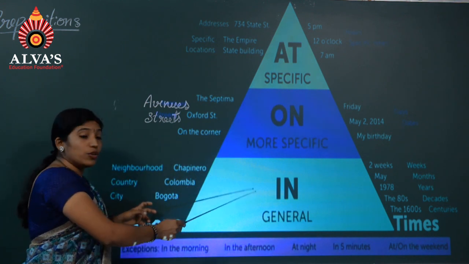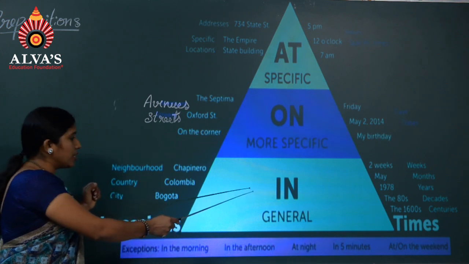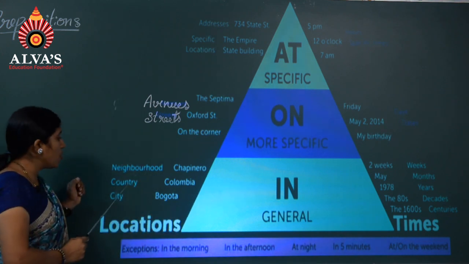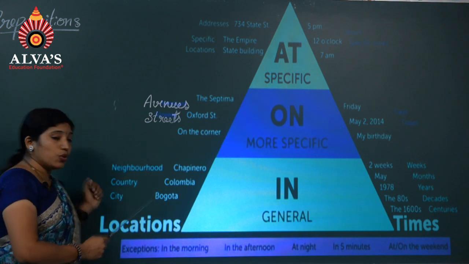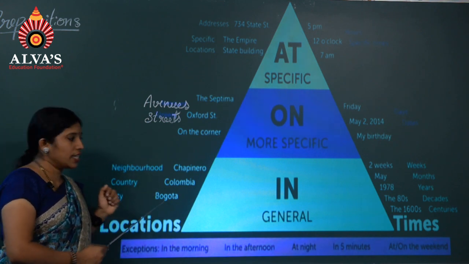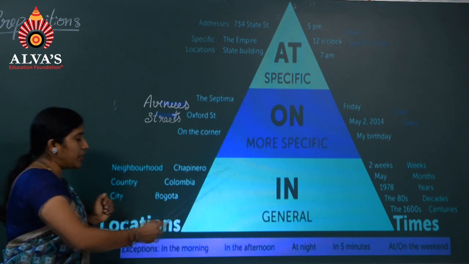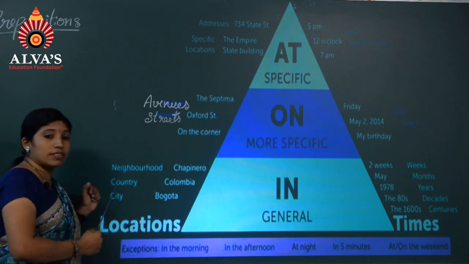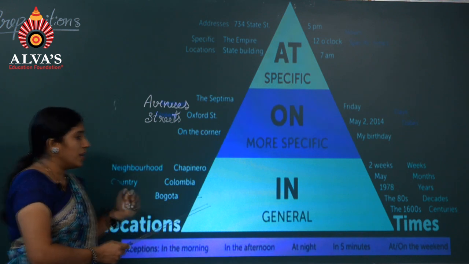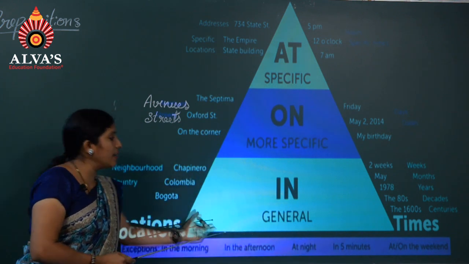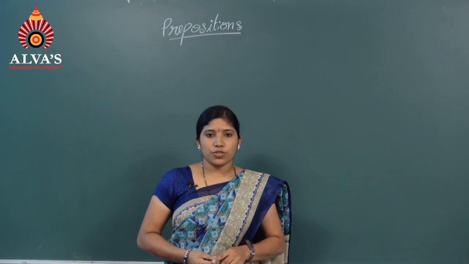And in, where to use in? The preposition of place in is used for countries, districts, states, towns and cities. In is a preposition of place we use for countries, states, cities and towns. You can find a wider space.